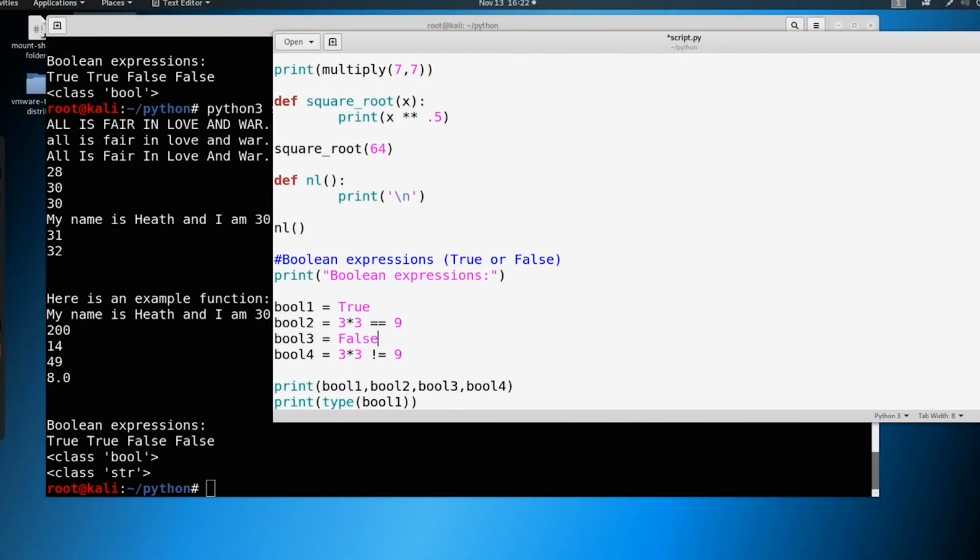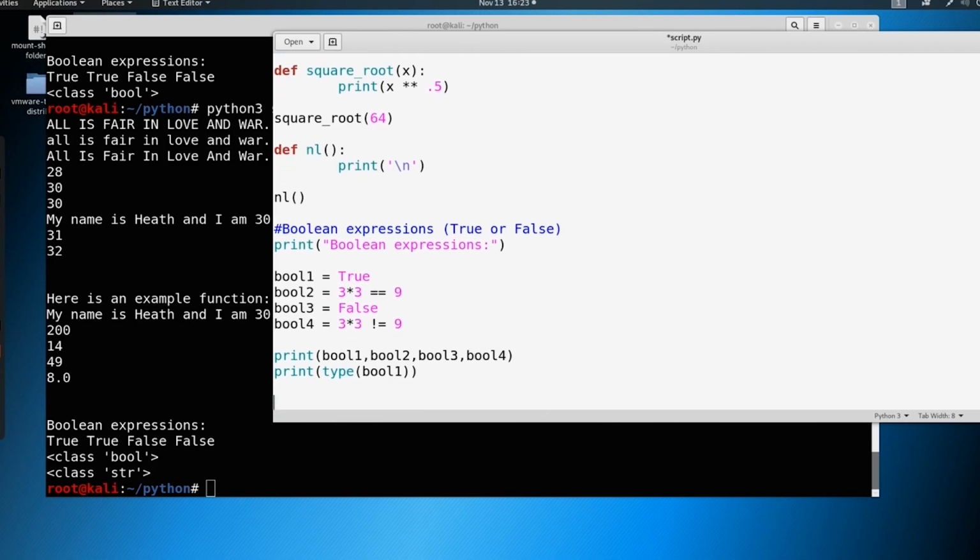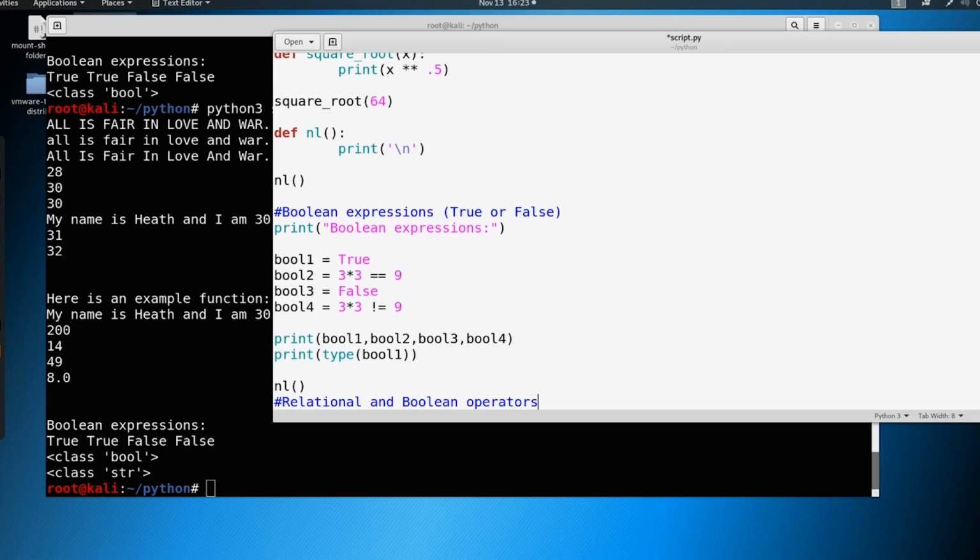Okay, let's build upon where we just left off with the Boolean expressions. So now let's talk about relational operators and Boolean operators. What do we mean when we say operator? Let's go ahead and add a new section here, and we'll say relational and Boolean operators. If you want, you can go ahead and put a new line here.